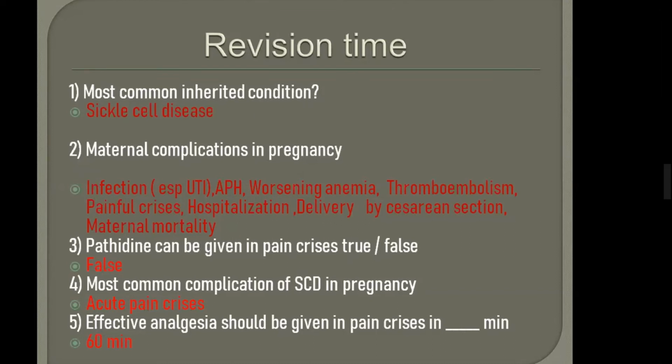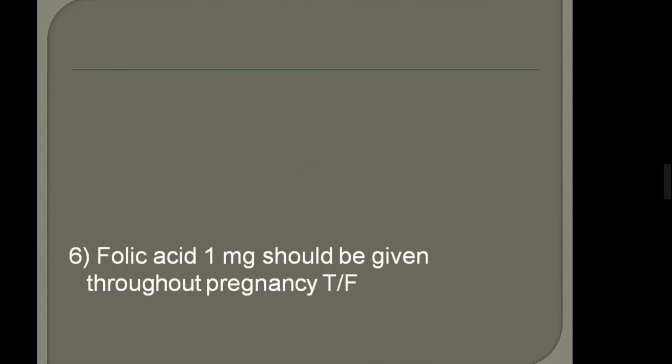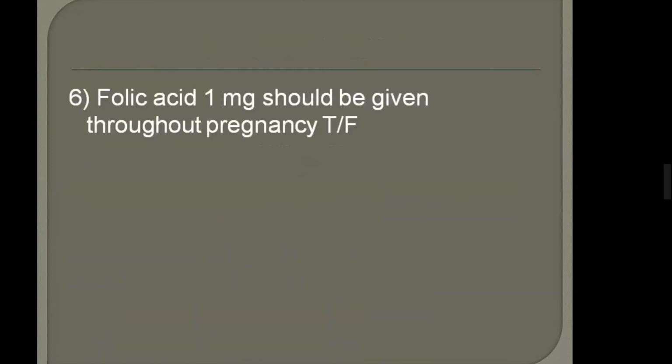Next. Folic acid 1 milligram should be given throughout pregnancy. True or false? False. It should be 5 milligrams. Yes, very good.